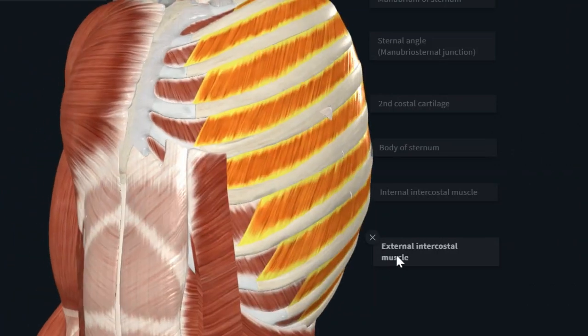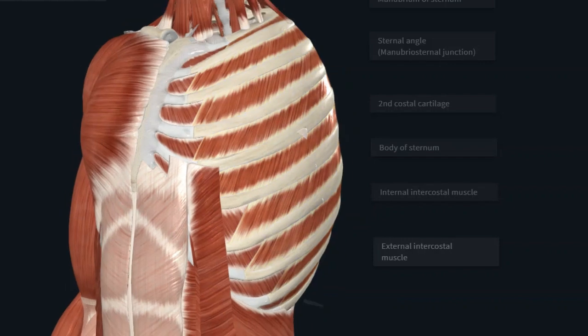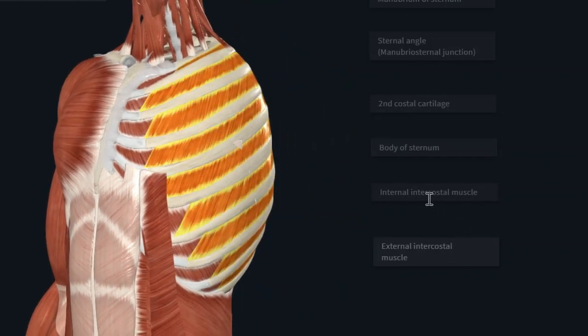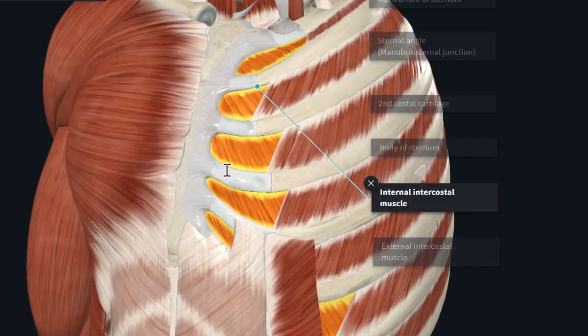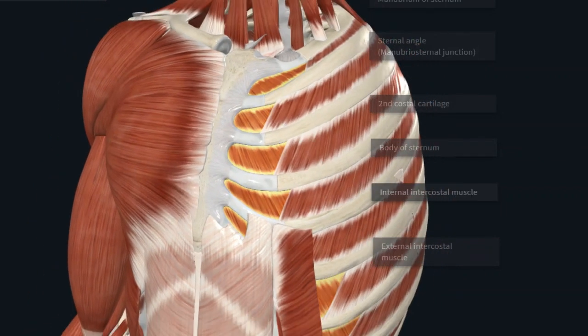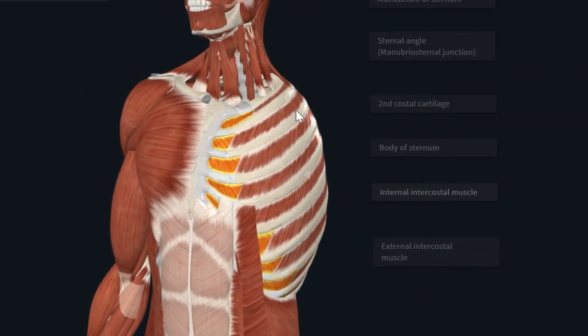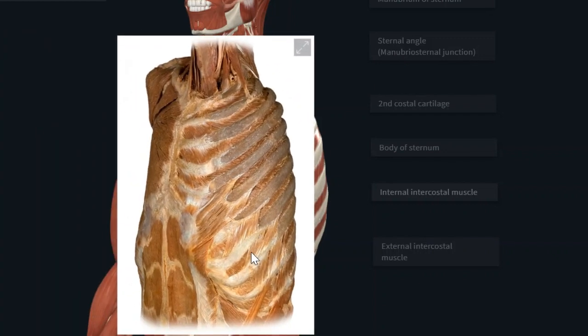Okay. So here you can see the external intercostal muscle, and here you can see the internal intercostal muscles. Understand? So this is all about the intercostal muscle. If you see this cadaveric image diagram, you can totally appreciate it. This is the internal intercostal muscle. Here you can see the external intercostal muscle, and this is the internal intercostal muscle.